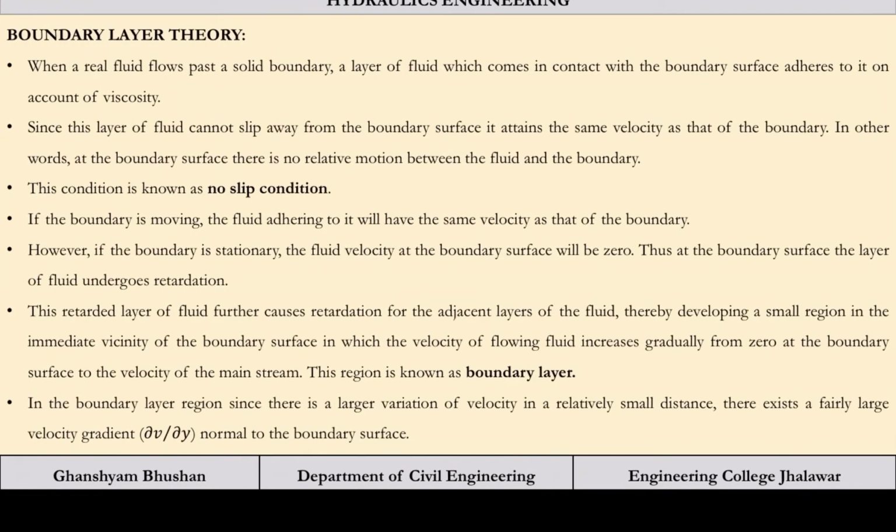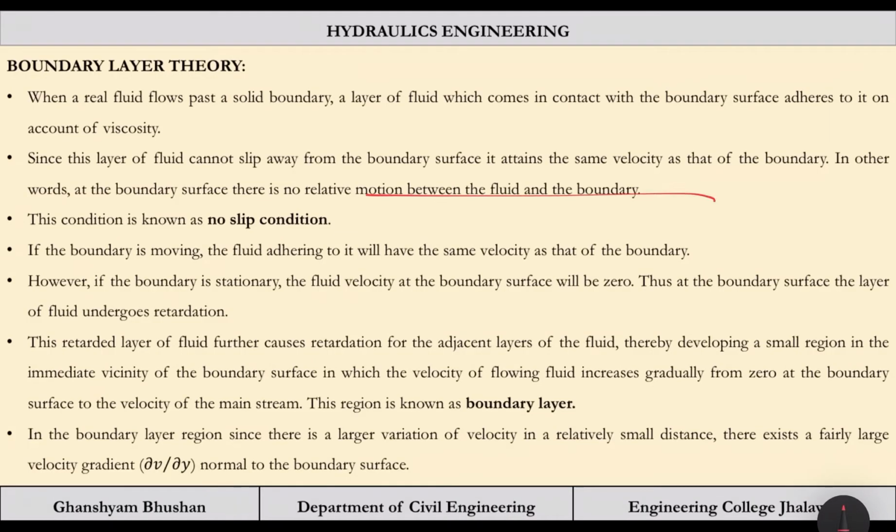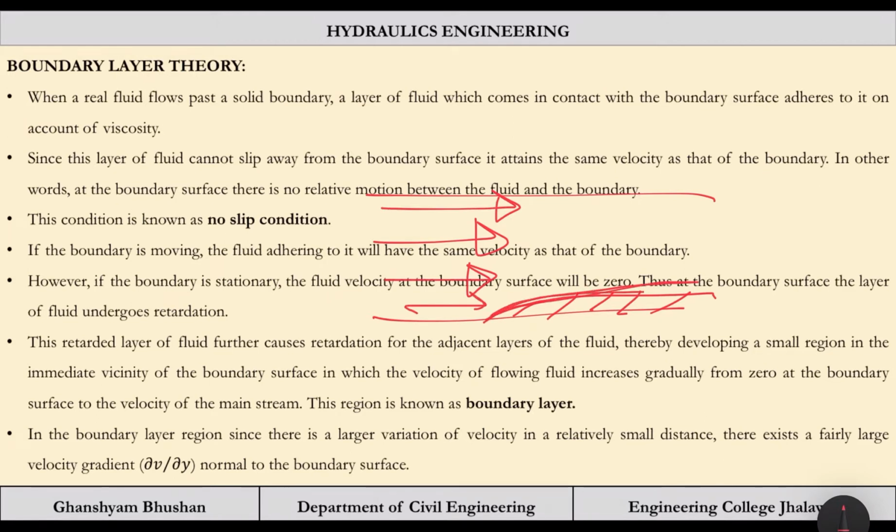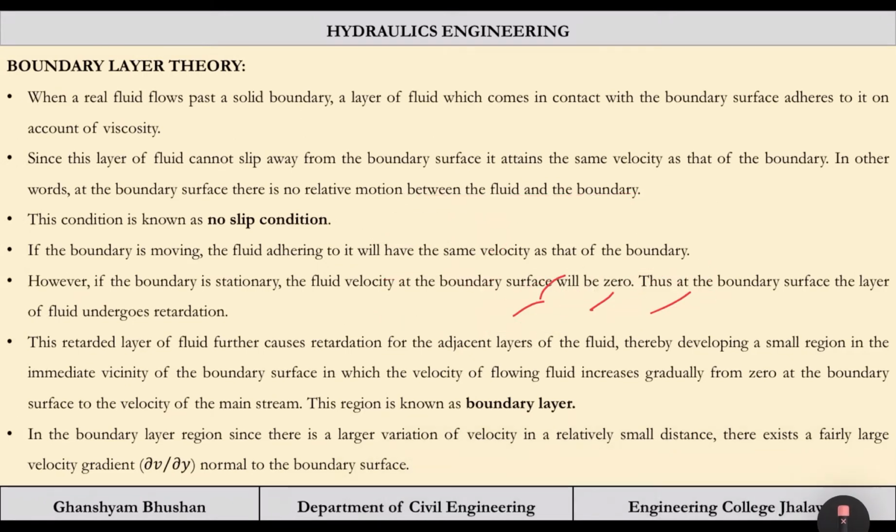So boundary layer, let us try to first understand the definition. When a real fluid flows, boundary layer means the flow which is near to some kind of boundary. If this is the flow happening, and let us say this is some obstruction, water is coming all throughout here, and the flow layer which is connecting to this boundary, we are interested near the boundary of this obstruction. That is why this theory is termed as boundary layer theory. Okay, so this is very interesting.